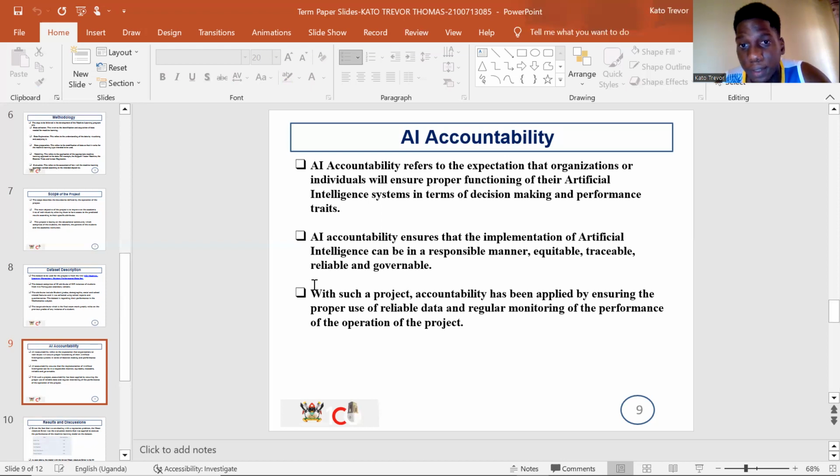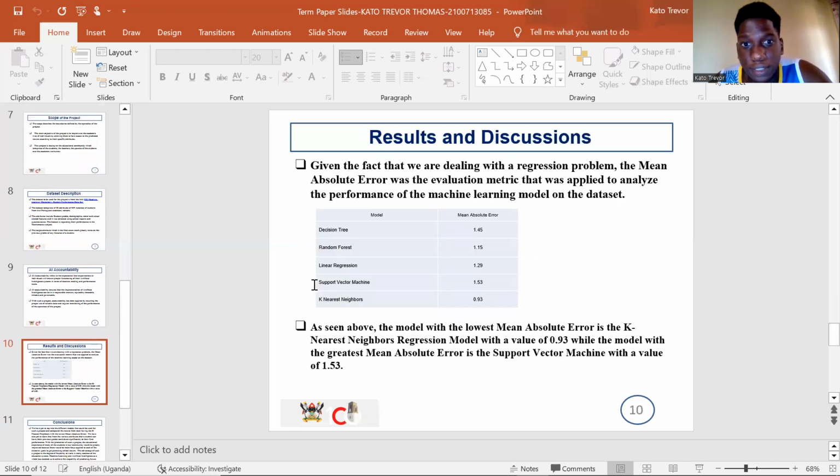That's how I had to ensure AI accountability, because in such a way, we need to have something that's acceptable by the community. The results that I got, I was able to use different models, because regression can be done by different models. I used a decision tree, a random forest, linear regression, support vector machine, and the k-nearest neighbors. I got to realize that actually the k-nearest neighbor has the least mean absolute error.